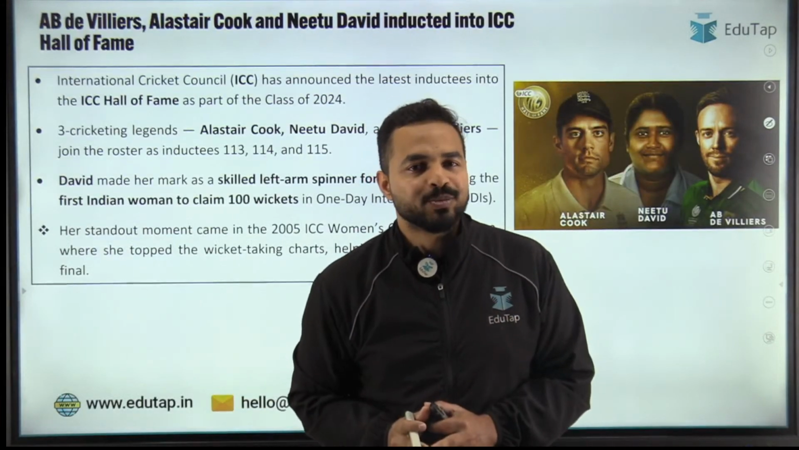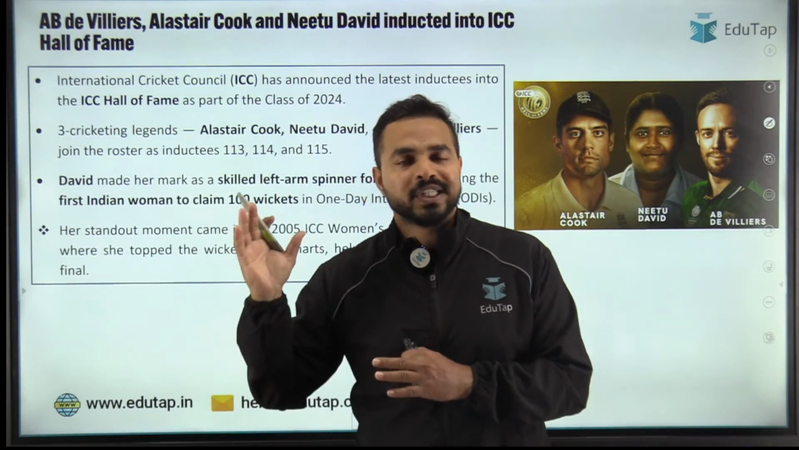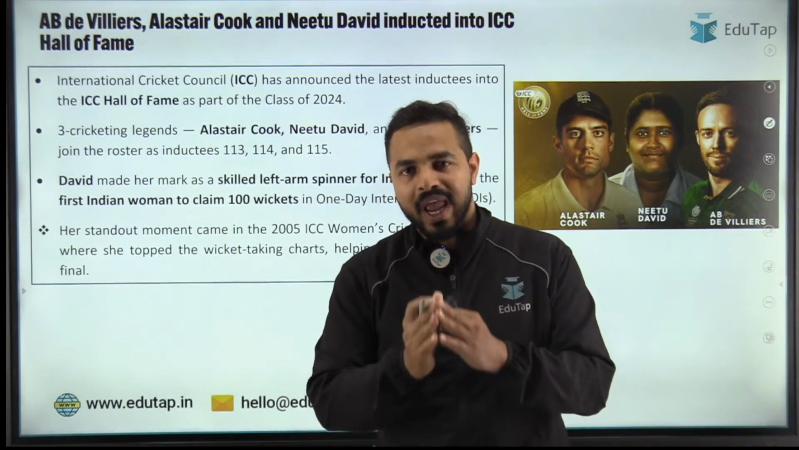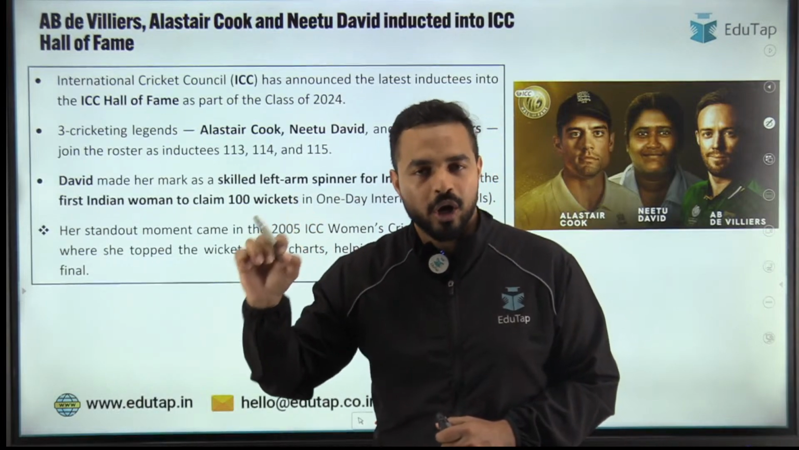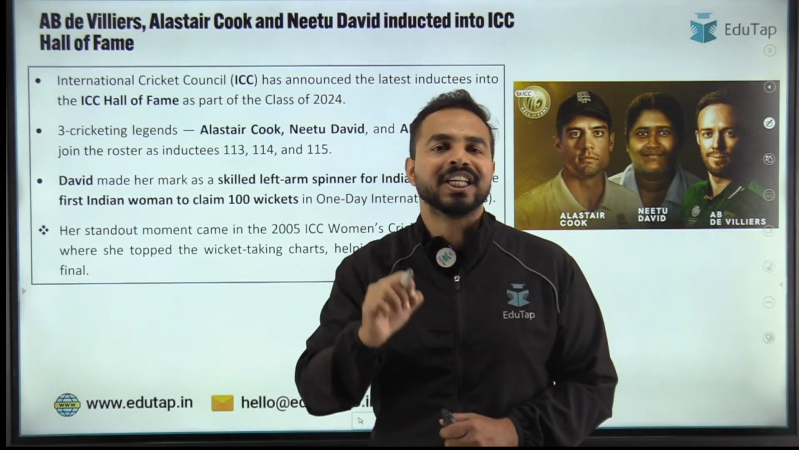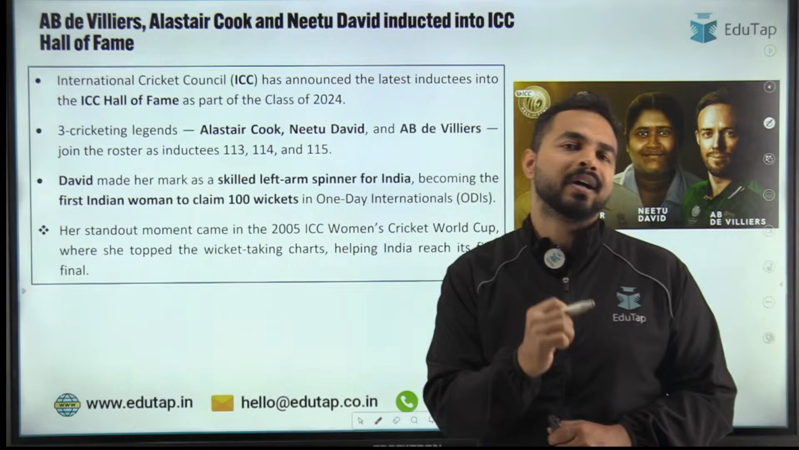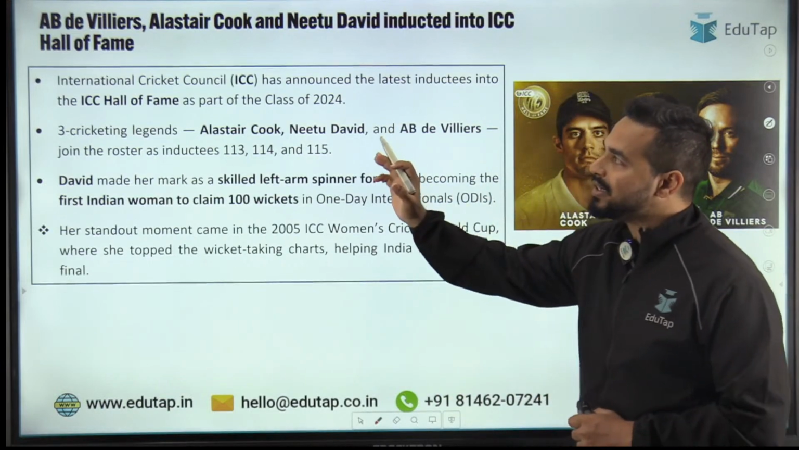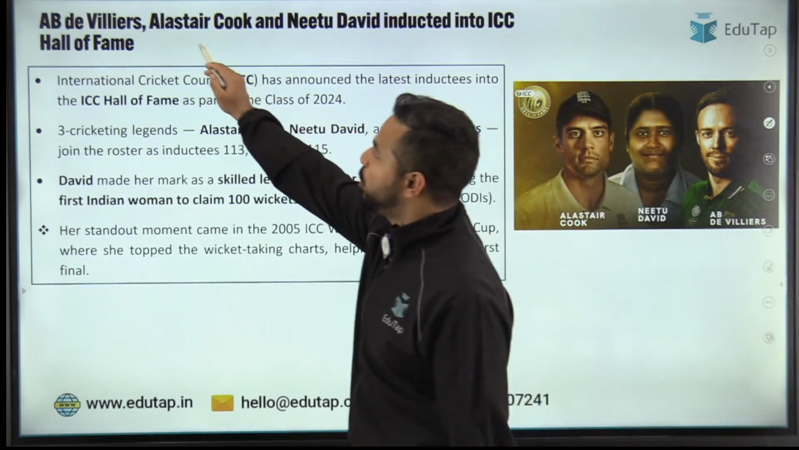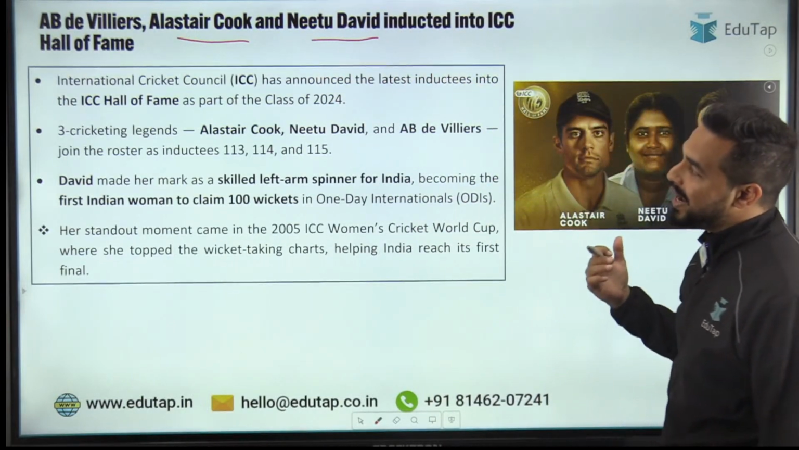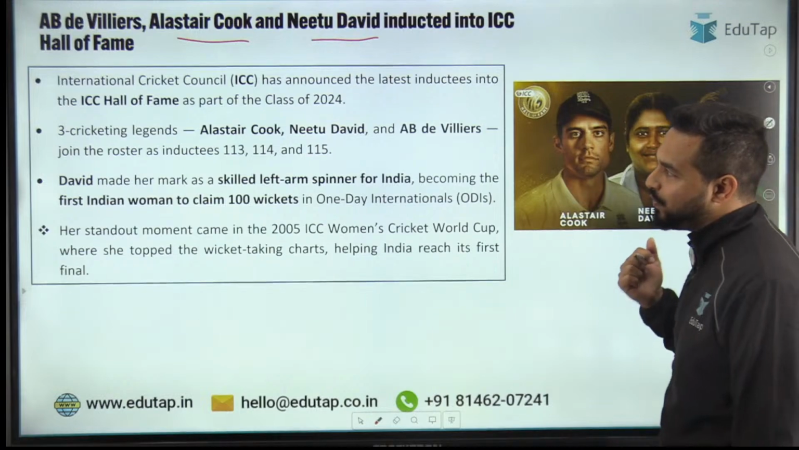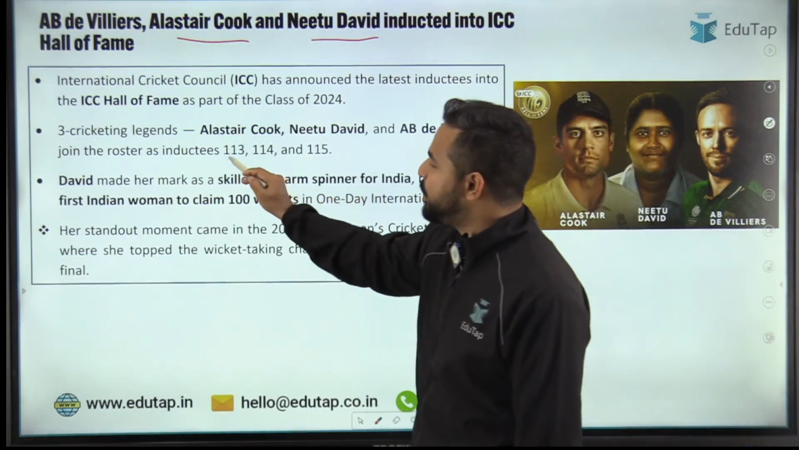And now guys, let's move on to the news article which is related to cricket and sports. We all know that every year ICC inducts some players into its Hall of Fame, and this year again for the class of 2024 they have inducted 3 players, and this includes ABD Villiers of South Africa, Alastair Cook of England, and Neetu David of India, who have been inducted into the ICC Hall of Fame for class 2024. And these are the 113th, 114th and 115th.